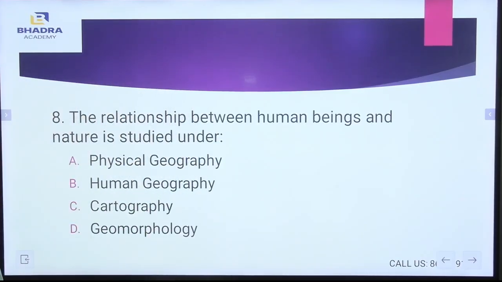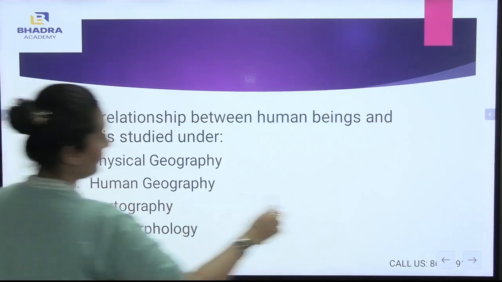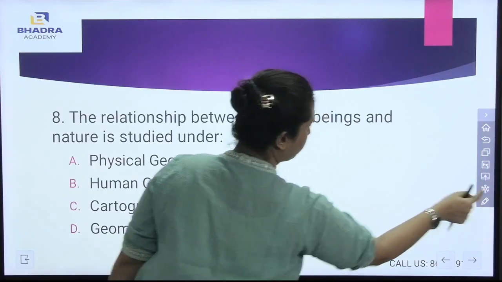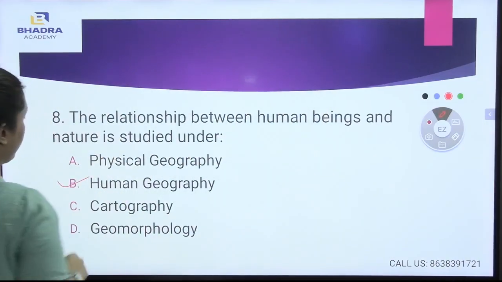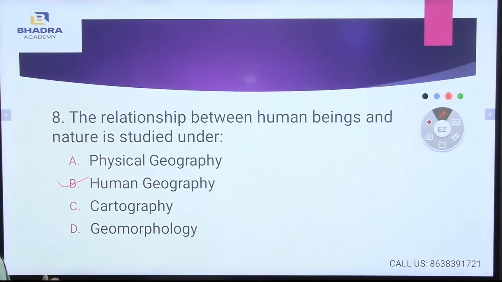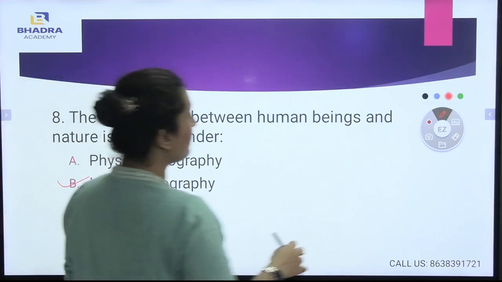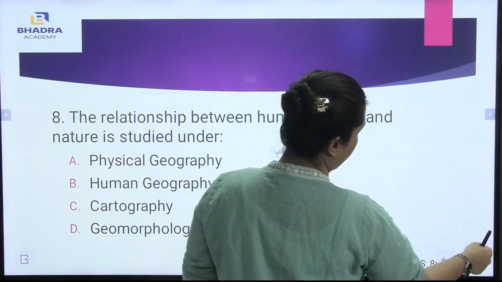The relationship between human beings and nature is studied under. Now, what is the relationship that we study between human beings and nature? Yes, it is human geography. Human geography gives us brief knowledge of the interaction between human beings and the physical environment or nature in general.